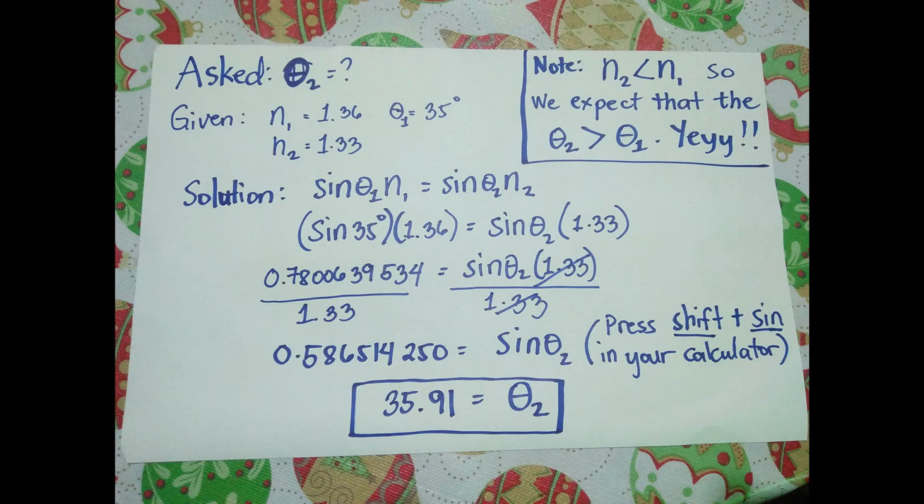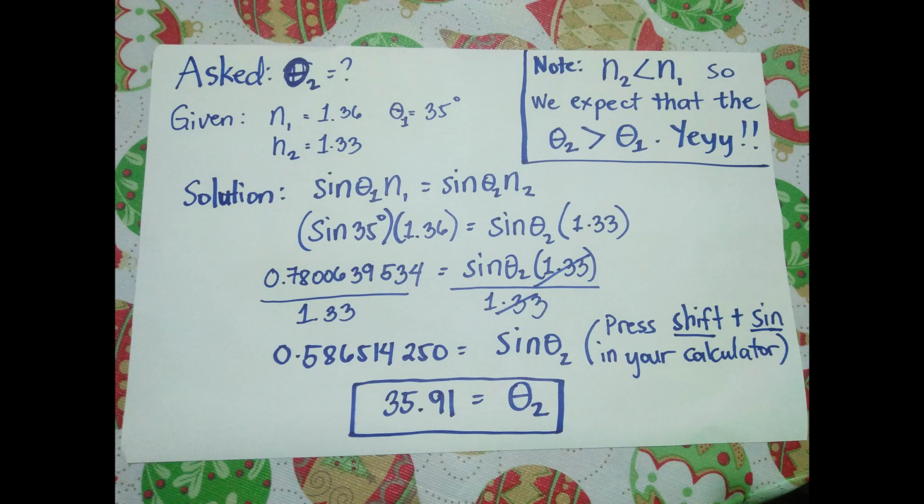Now, problem number 2 is telling us that white light was traveling from ethyl alcohol to water at an angle of 35 degrees. The problem is asking us what should be the angle of refraction in this case. So, how to solve this problem? First, always write what is asked in the problem, and in this case, what is asked is our angle of refraction, or angle 2.